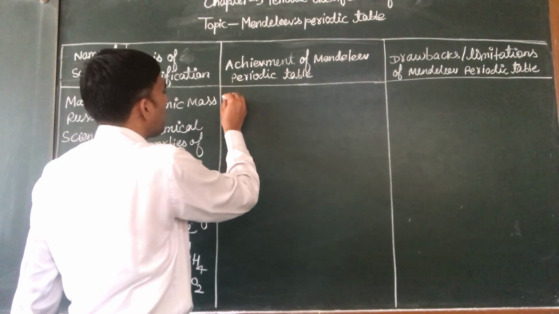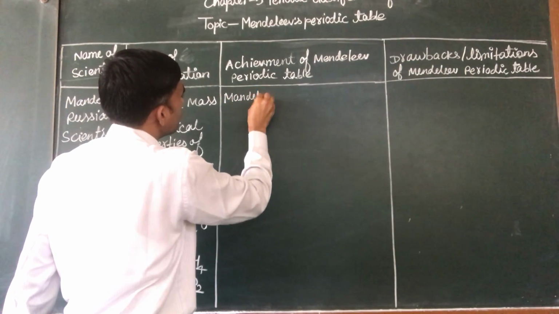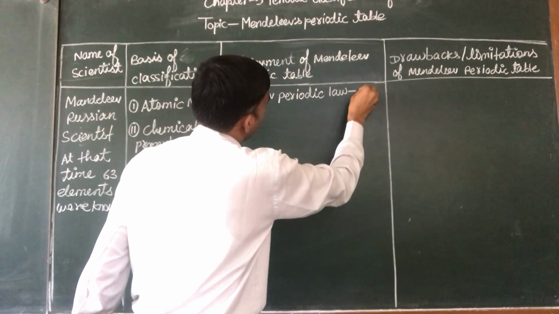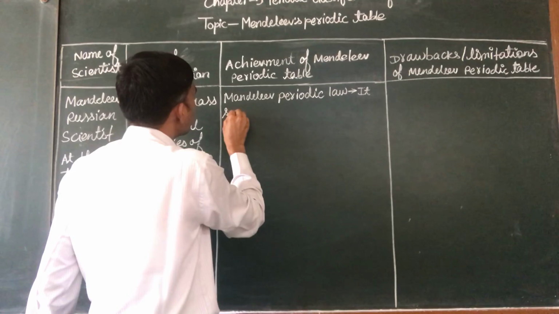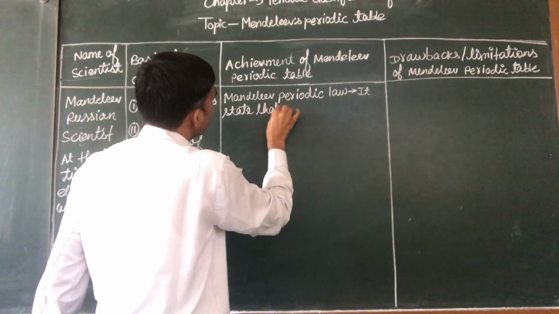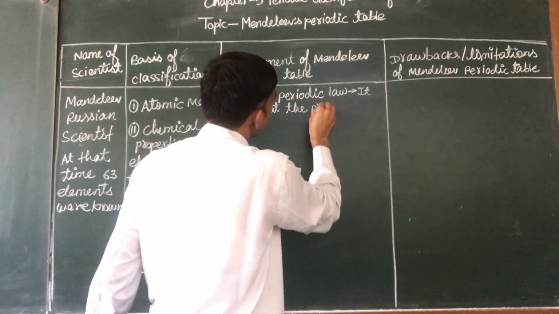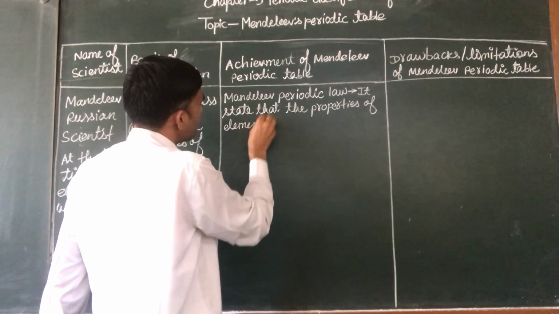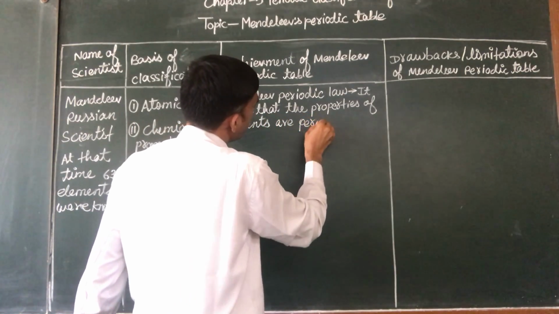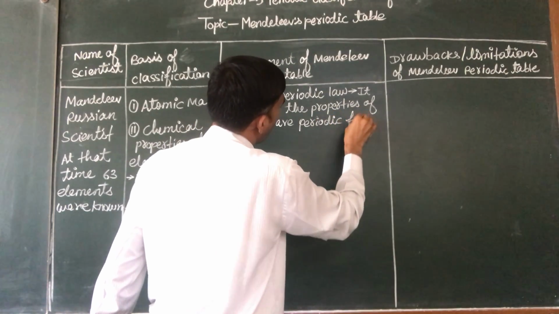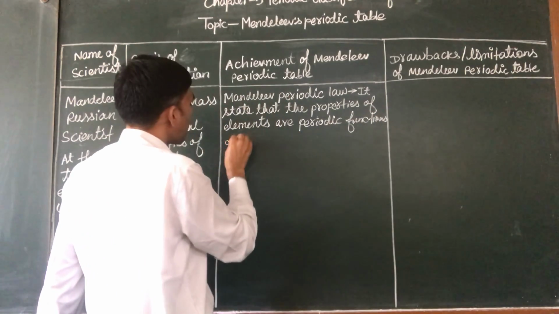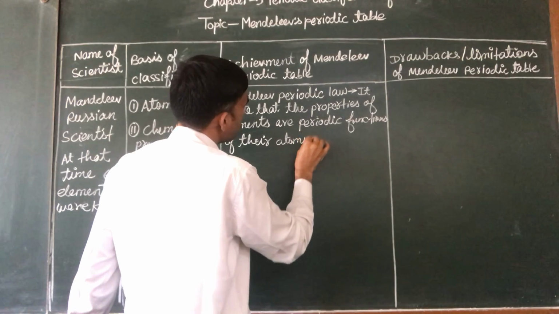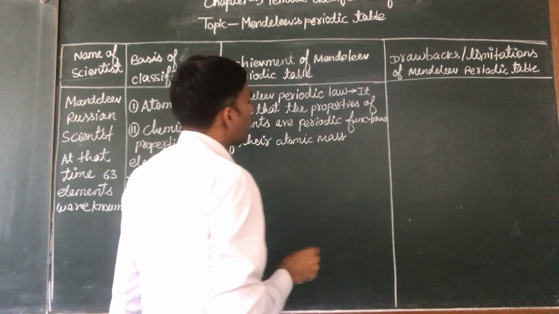Mendeleev periodic law states that the properties of elements are periodic functions of their atomic mass. So it was the Mendeleev periodic law.